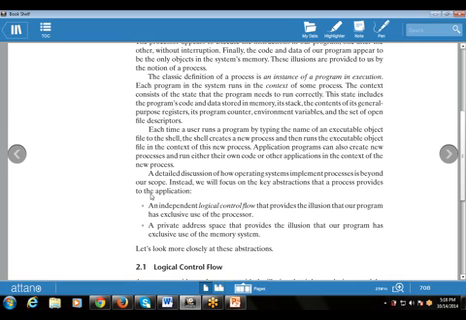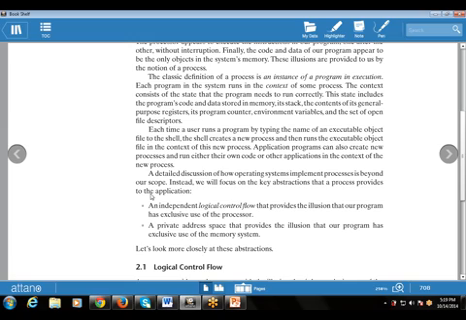Your independent logical control flow provides the illusion that our program has exclusive use of the processor. The next one is the private address space, which provides the illusion that our program has exclusive use of the memory system. So these are the two abstractions.